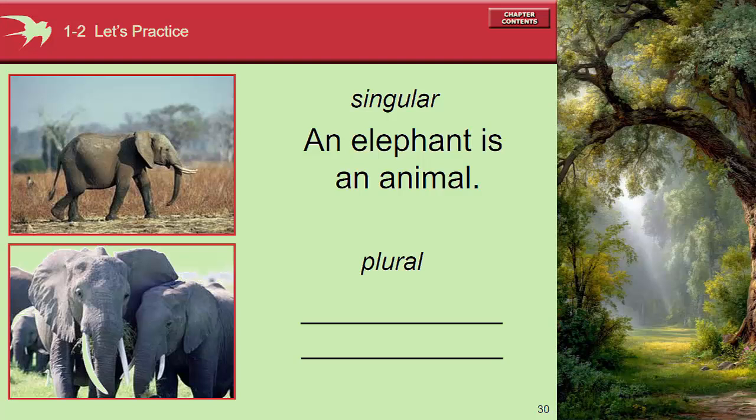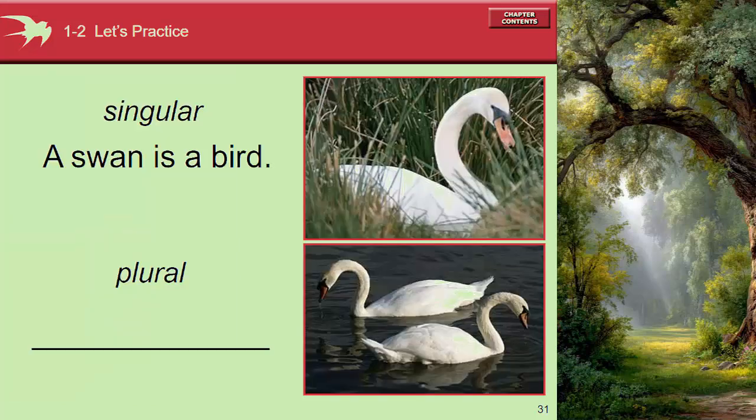Singular, an elephant is an animal. The plural one, elephants are animals. Singular, a swan is a bird. The plural one, swans are birds. If we change into a question, we just put the to be in front of the sentence.